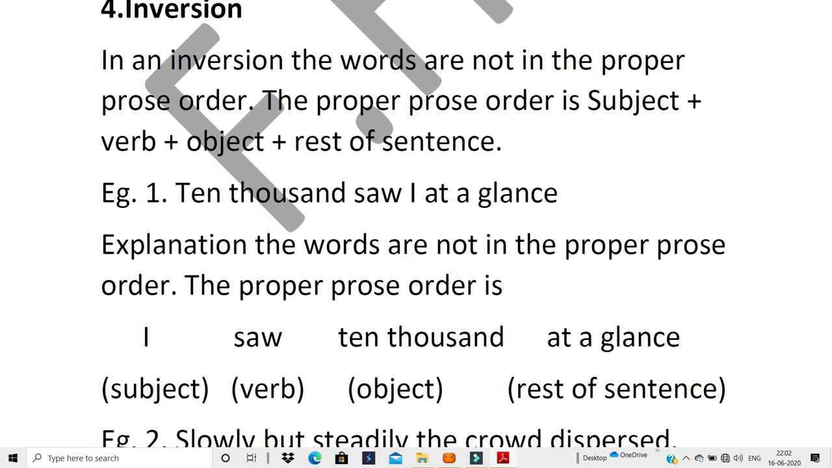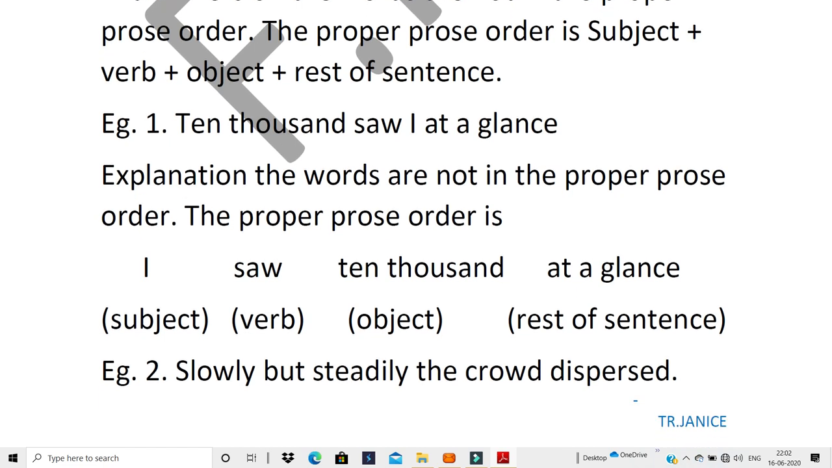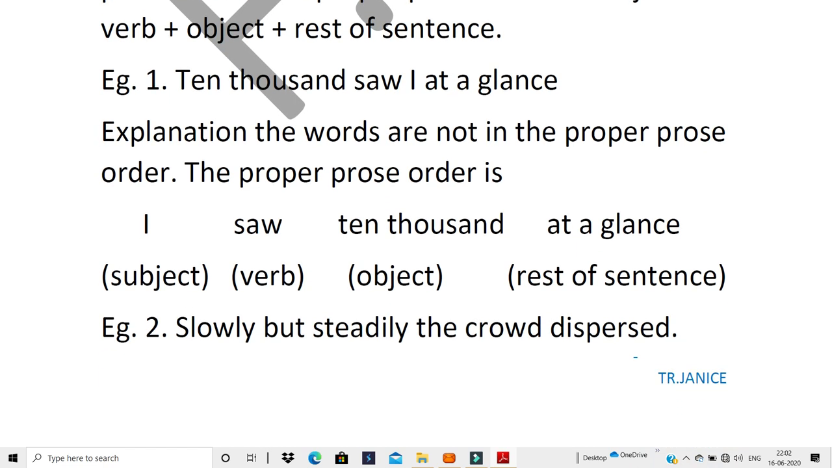Clear? So the explanation that you will write is the words are not in the proper prose order. The proper prose order is I saw 10,000 at a glance. That's it. The whatever I've written below it in bracket is for your understanding. There's no need for you to write that.